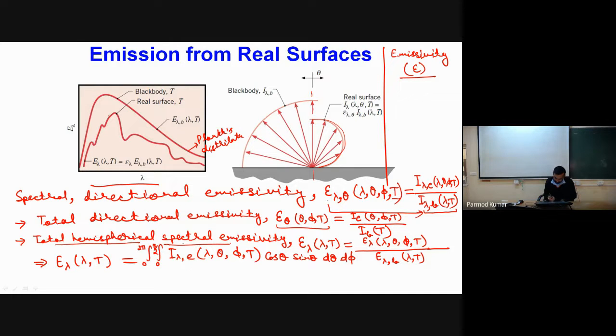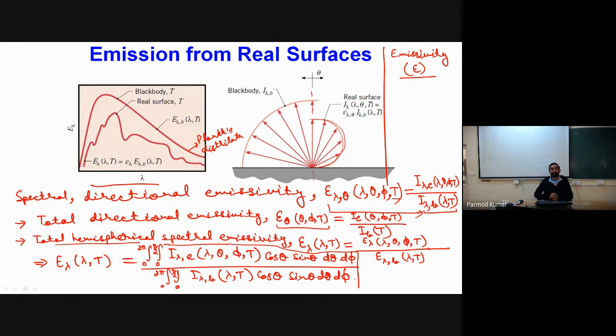And here we will have divided by integration from 0 to 2 pi, integration from 0 to pi by 2, I lambda of black body, which will be a function of lambda comma T, into cos theta sin theta d theta and d phi. Is this point clear? How I have defined this hemispherical spectral emissivity?